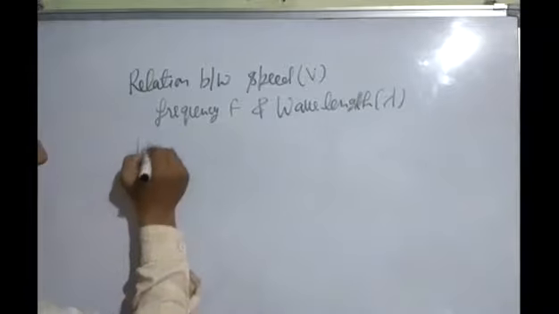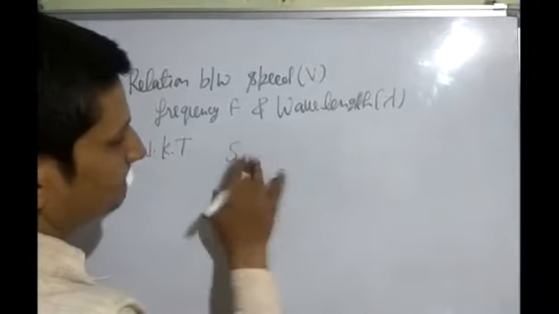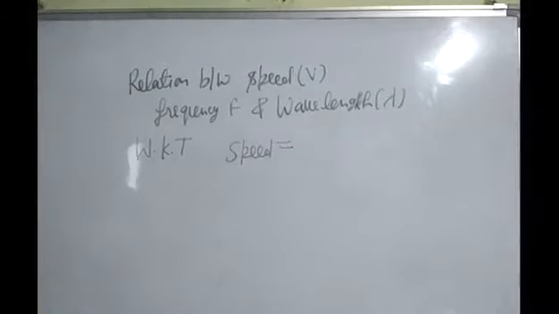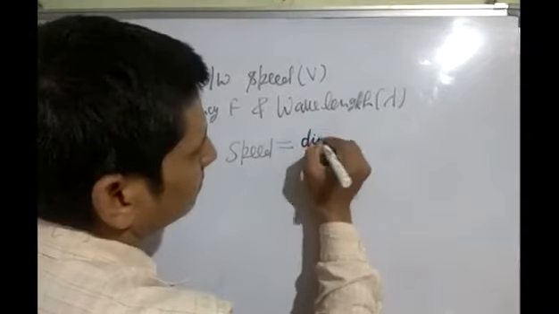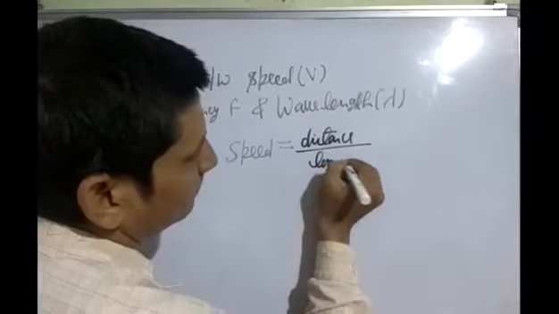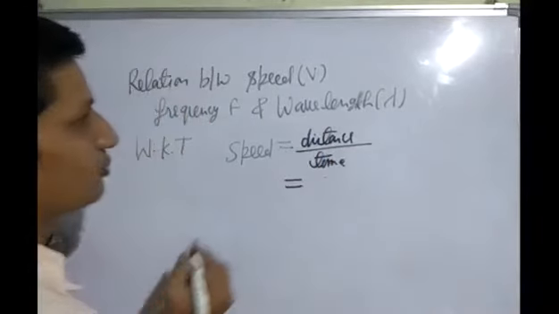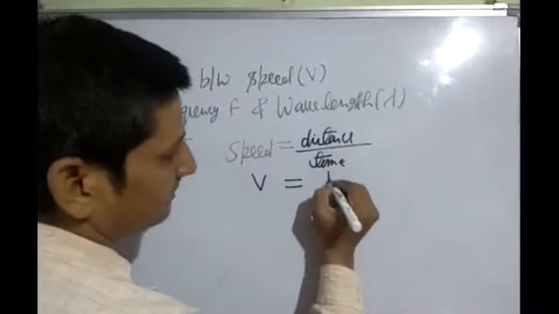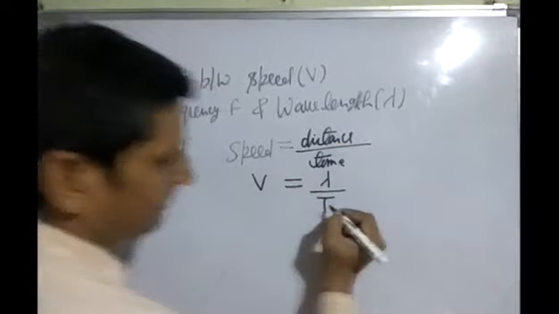We know that speed is equal to distance upon time. Speed is denoted by V, distance is lambda, time is T.